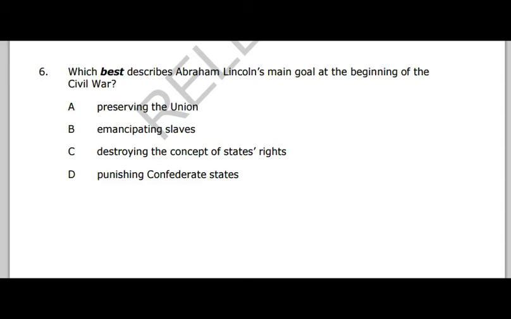We will do one more and then take a break and do the other ones in another document or video. But what was Lincoln's main goal at the beginning of the Civil War? He's not trying to abolish slavery at the beginning. He's just trying to keep the Union together. So preserving the Union is keeping the Union together. That's the right answer. Slaves, not yet. Destroying the concept of states' rights, no. And punishing Confederate states. At the beginning of the Civil War, he's not trying to punish them, he's trying to keep them in. So he wants to preserve the Union.